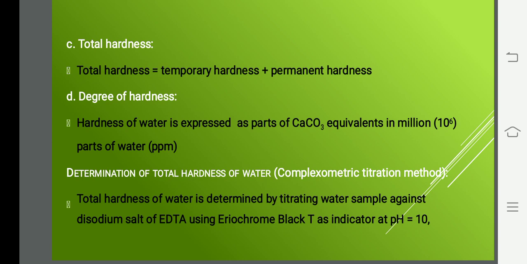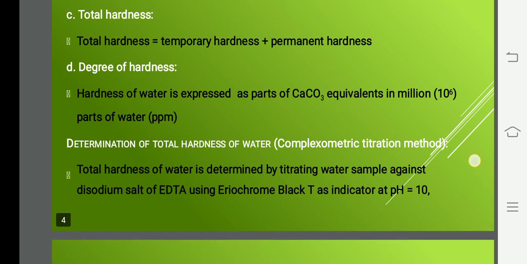The indicator we are using for this experiment is EBT, which is Eriochrome Black T indicator. And the pH has to be maintained at 10. To maintain the pH at 10, what we normally do is use a buffer. It's an ammonium chloride, ammonium hydroxide buffer. Okay, I'll go to the experimental portion. Total hardness is determined by titrating the water sample against the disodium salt of EDTA with Eriochrome Black T as indicator at pH of 10.